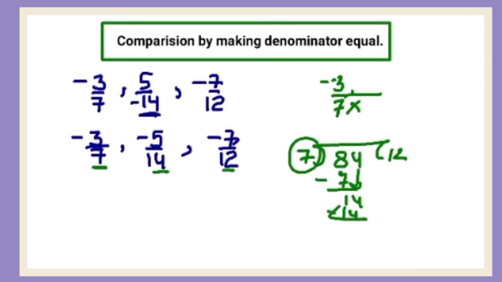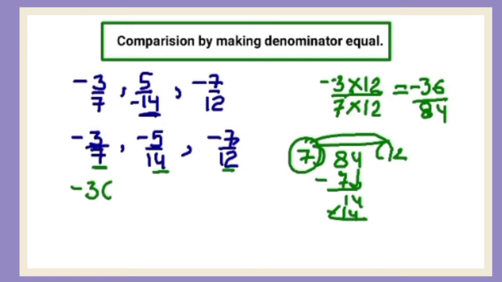So to get 84, you will multiply 7 by 12. So multiply the numerator also by 12. It becomes 12 threes are 36, with the minus sign, and 12 sevens are 84. So now it becomes minus 36 upon 84.